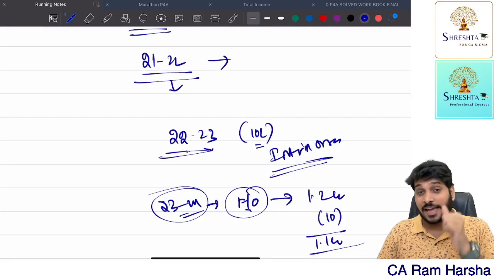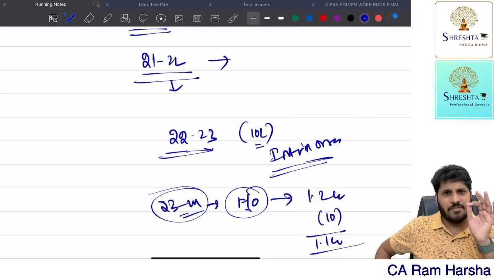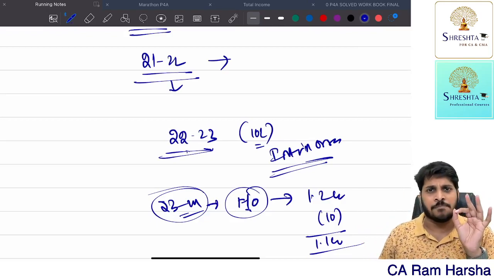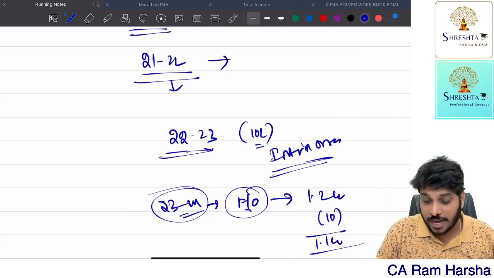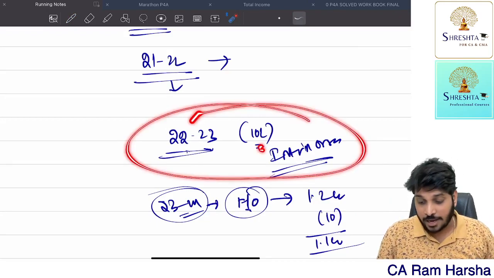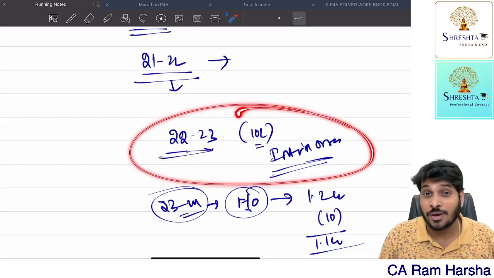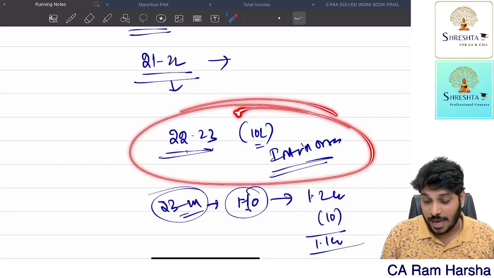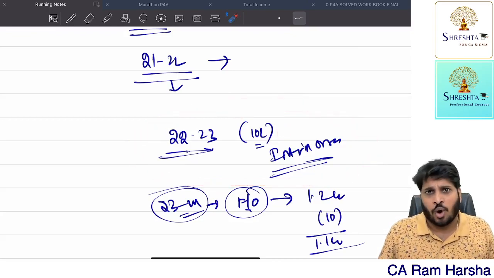Now, when is the capital gains taxable? Technically speaking, the moment you receive even part of the original compensation, in the year in which you received compensation, that is taxable. Now, if I want to tax in 22-23 itself, I got 10 lakhs, right? Can I compute capital gains? You don't know what the full consideration is. First of all, remember, as on this year, you don't know how much the consideration is. You received 10 lakhs as a token. That's it.